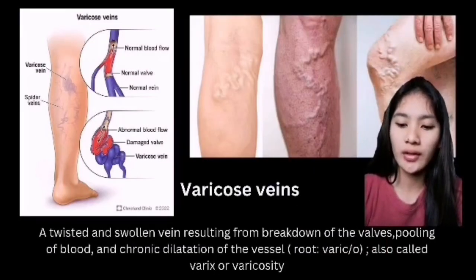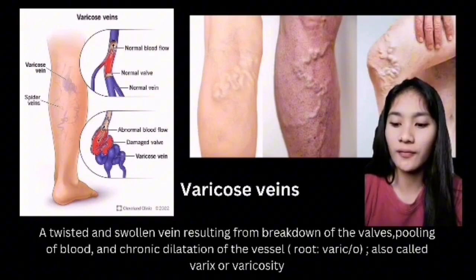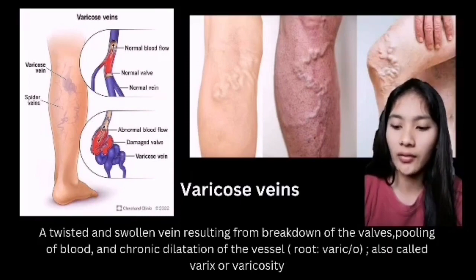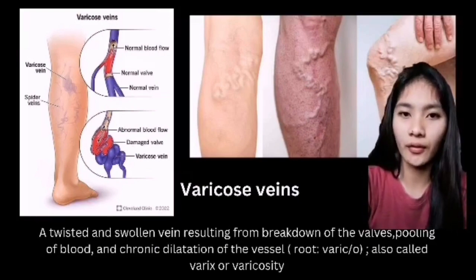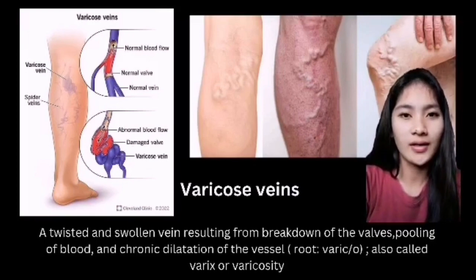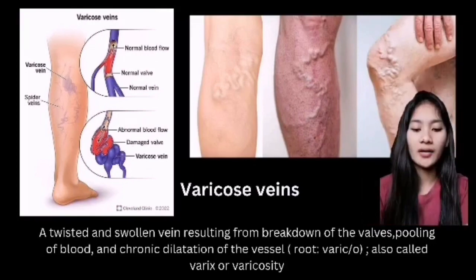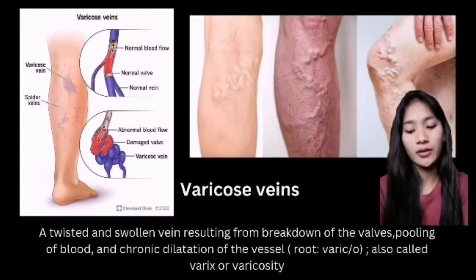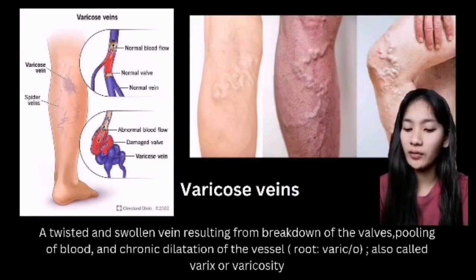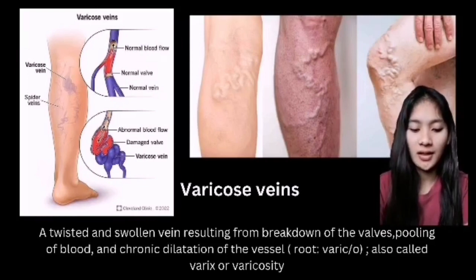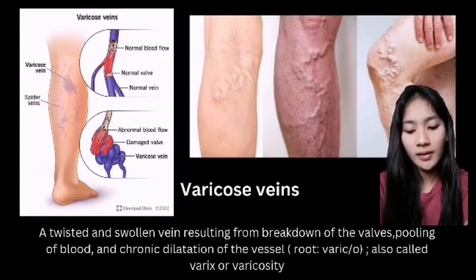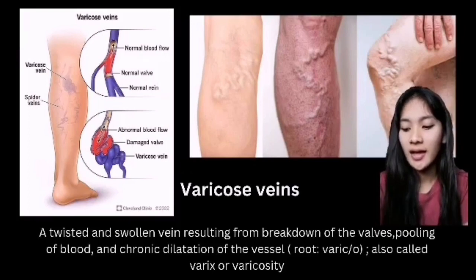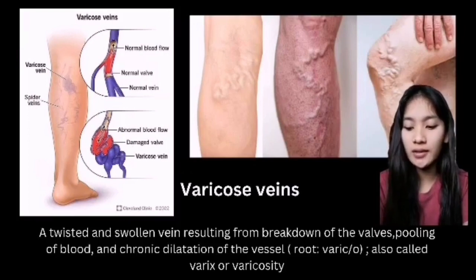A twisted and swollen vein resulting from breakdown of the valves, pooling of blood, and chronic dilation of the blood vessel. Root word varico, also called varix or varicosity. Varicose veins, a common condition caused by weak or damaged vein walls and valves. It is caused by increased blood pressure in the veins, and commonly affects the veins in the legs. That's because standing and walking increase the pressure in the veins of the lower body.